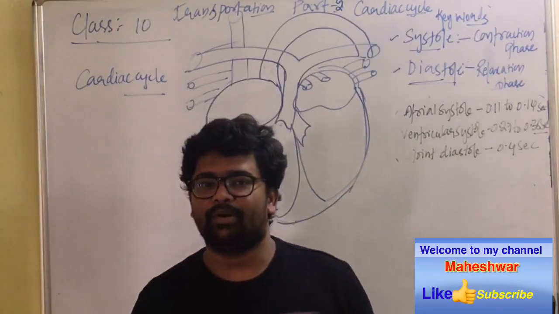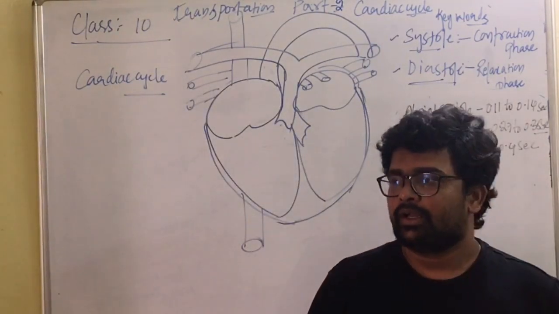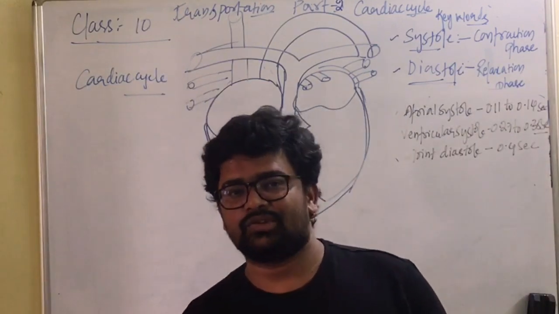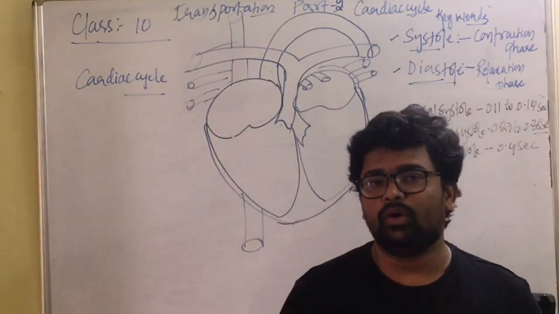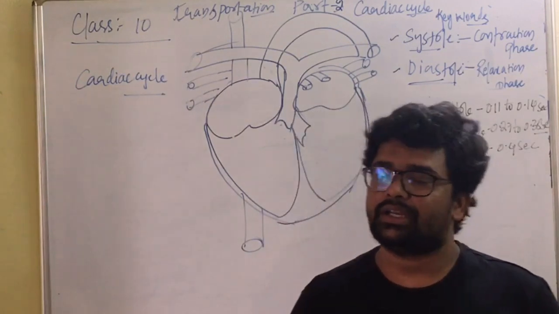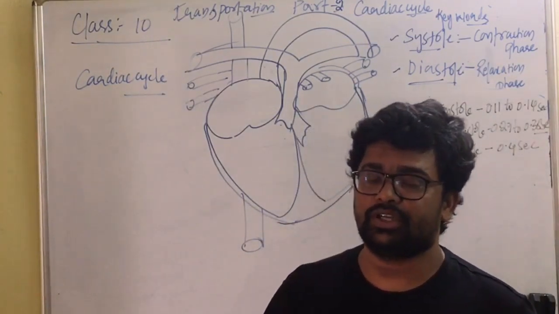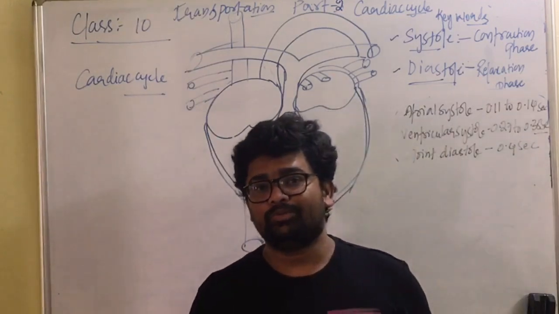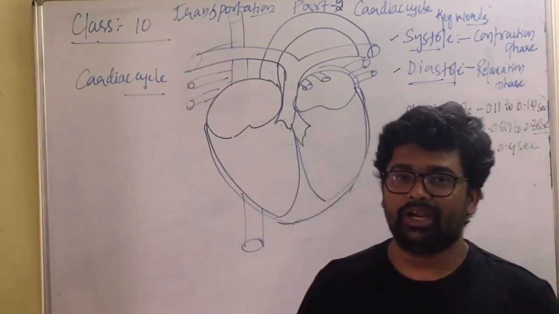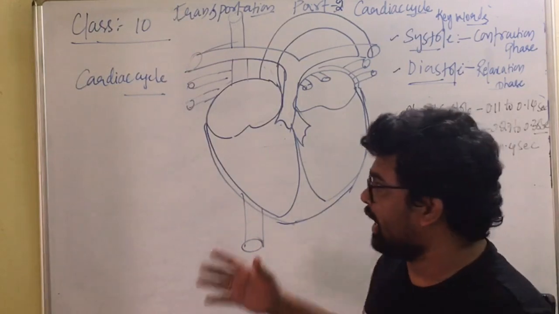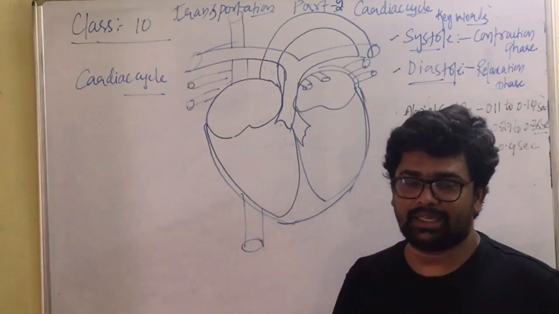Today we are going to study about transportation part 2. In part 1 we studied about the internal structure of the heart. I think you all have an idea about the internal structure of the heart, right? Now today we are going to study another important concept of transportation, which is related to our human body circulation, that is about blood vessels, circulation and the very important part called the cardiac cycle.